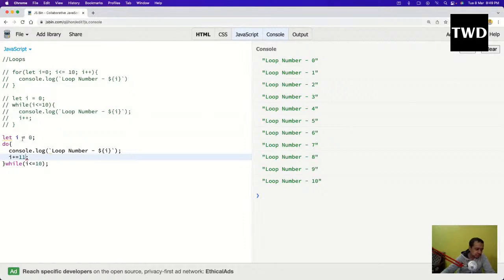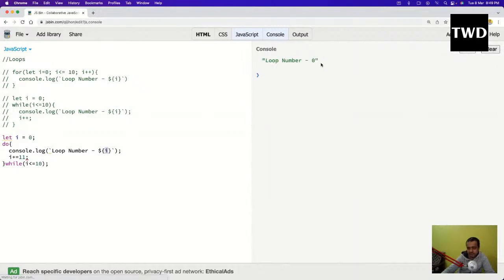Now what it will do is, the first time it will go inside, print the 0, and then i will become 11, i equals i plus 11, 0 plus 11 is 11. Is 11 less than or equal to 10? No, it is not. If I do this here with the while loop, it will not print. But here it will print. At least one time it is running. So that is what the do while is about.